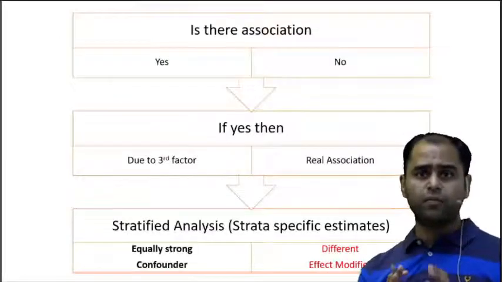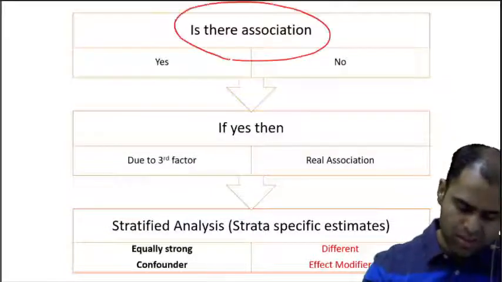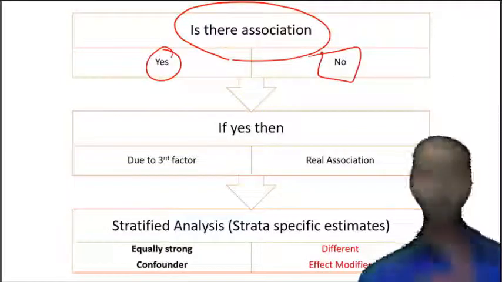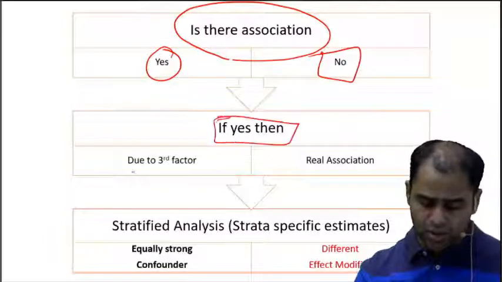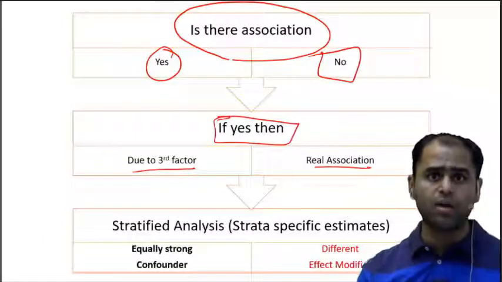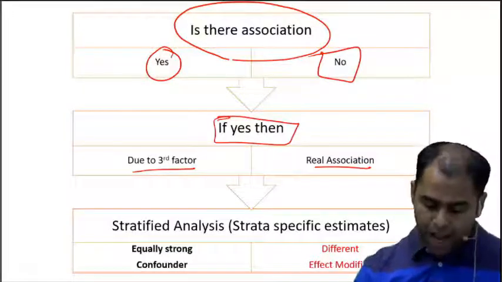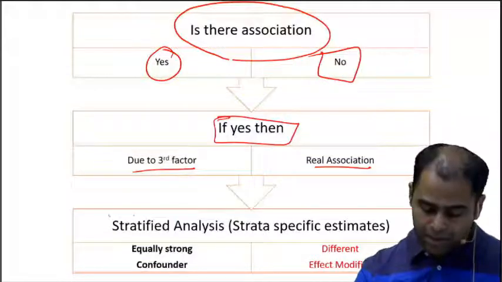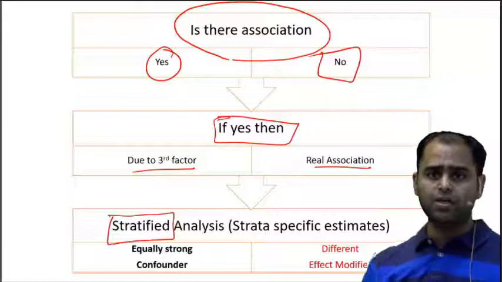Now, whenever we do a research and we get an association, the first question is, is there an association or not? Suppose my answer is yes, there is an association, then this association is due to a third factor or a real association. Now, if it is due to a third factor, I can determine whether it is a confounder or effect modifier by stratification by the third factor. Now, what is stratification?